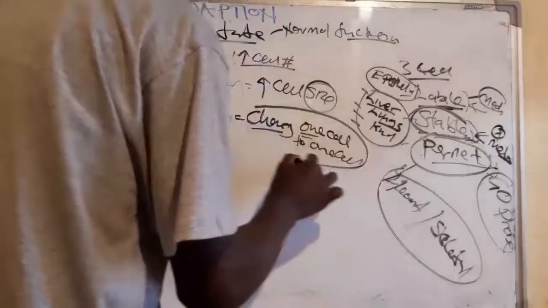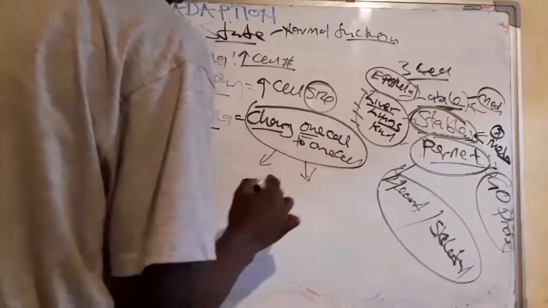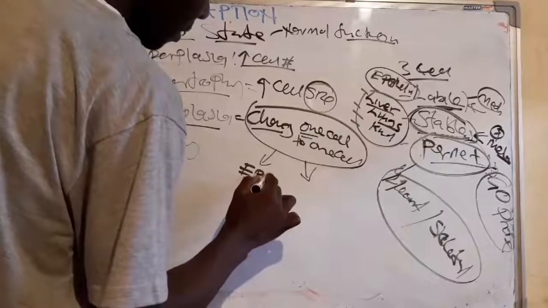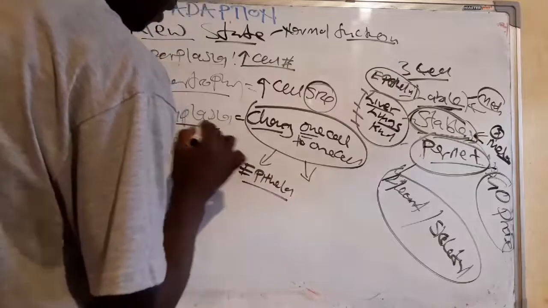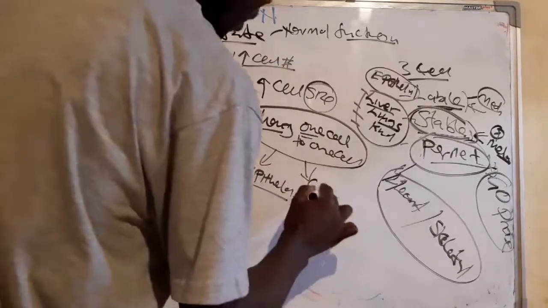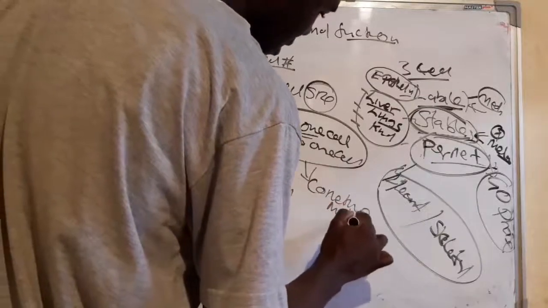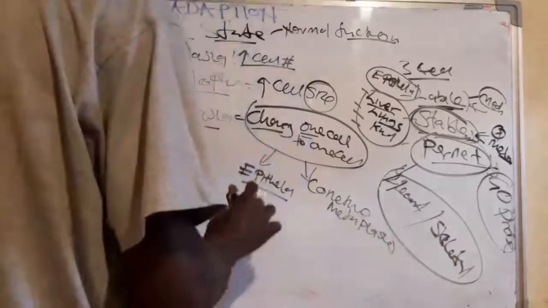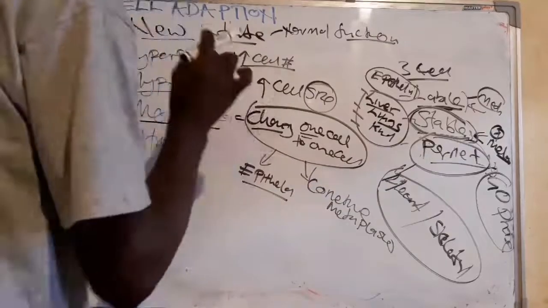This can be divided into two: epithelial metaplasia and connective metaplasia. We'll focus more on this. This is just an overview of what we're going to consider in this video.